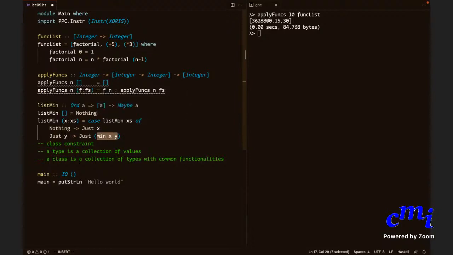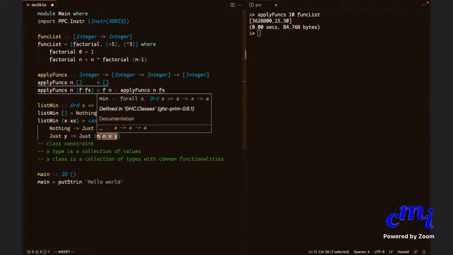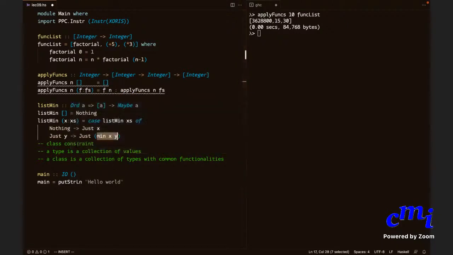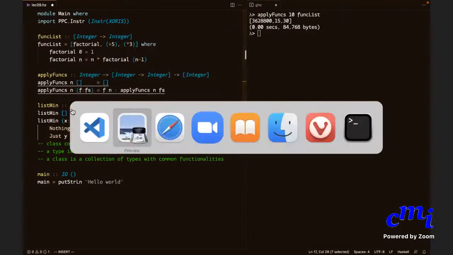The point I want to make is that the fact that you use this min here means that this function applies not for every list of every type a, but only those types a where an ordering relation is supported. And writing this thing is called a class constraint.